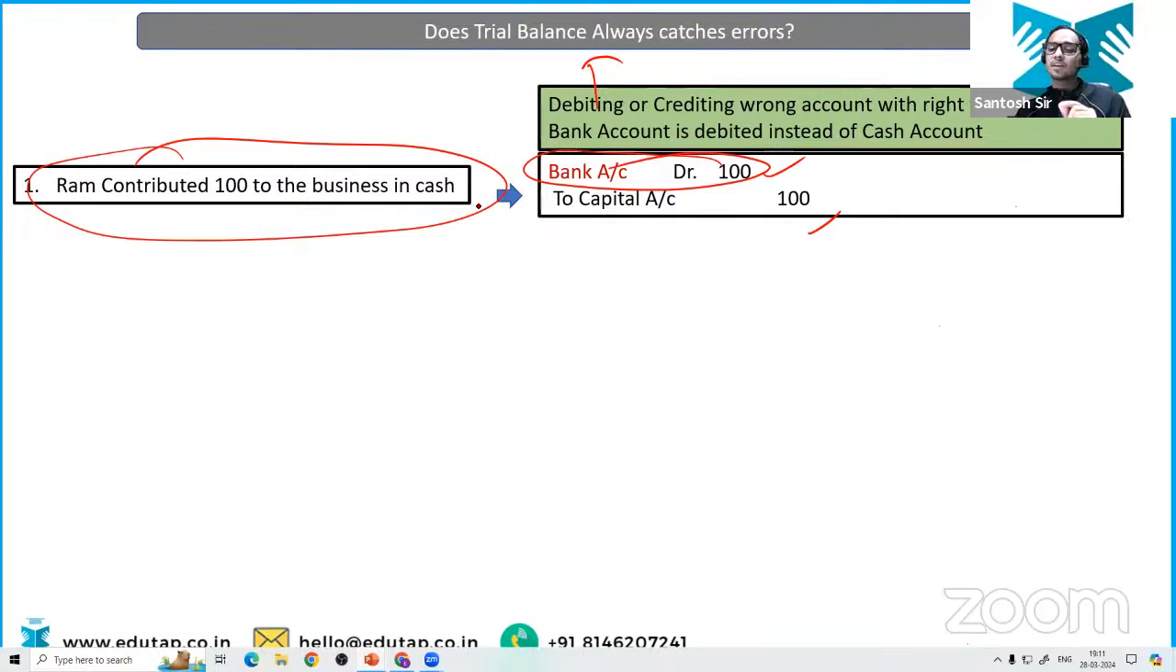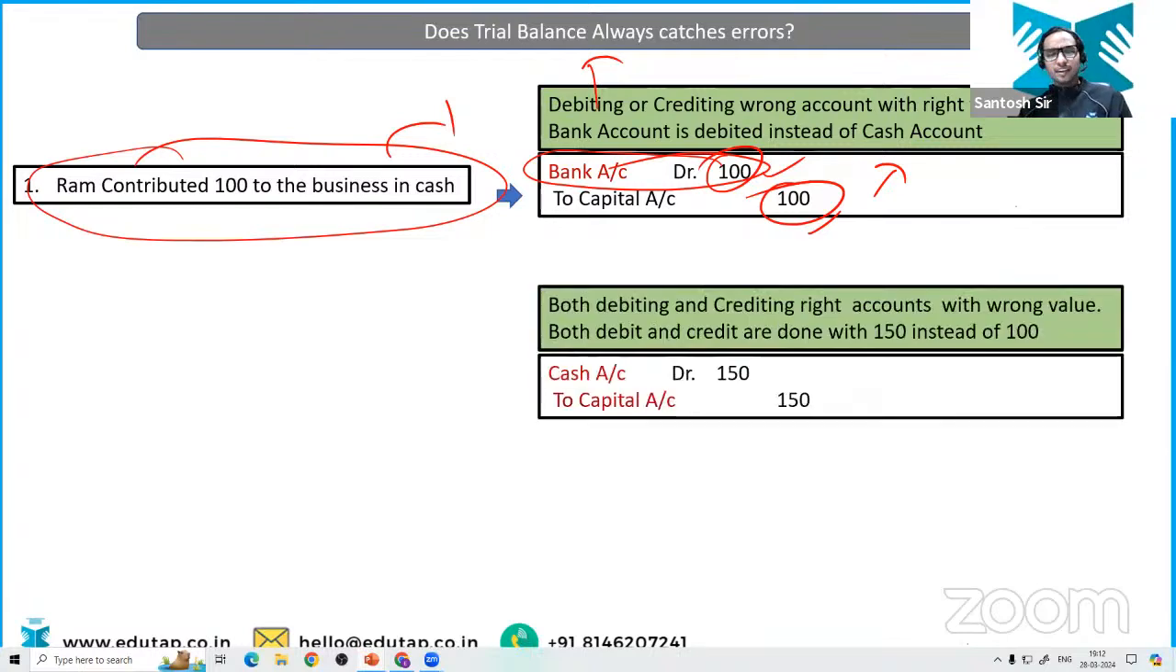Now, see here carefully. Even if he has debited the bank account, total of debit and total of credit are equal. Suppose this is the only entry we have in the accounting year. Can you find the balances of the debit side and the credit side different in the trial balance? No, because they are matching clearly. So even if the accountant has done some mistake, trial balance in this case is not able to catch any error, isn't it?